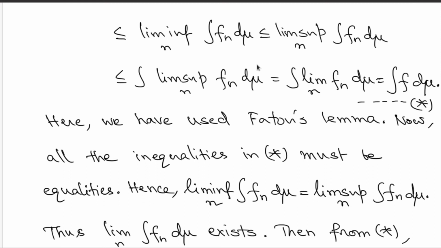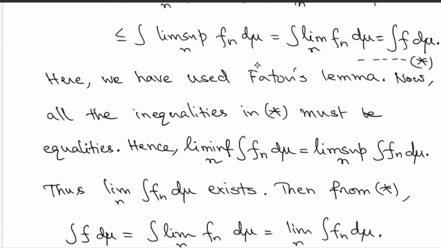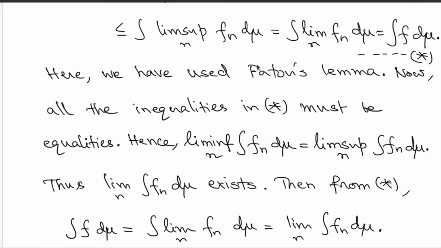Here we have used Fatou's lemma twice, but somehow you have obtained that the left hand side and the right hand side are equal. Therefore, in these inequalities you must have equalities because the left hand side and the right hand side match. So you immediately claim that the limit inferior of the integrations of fn must match the limit superior of the integrations of fn. As a consequence, you claim that the limit of integrations of fn exists.